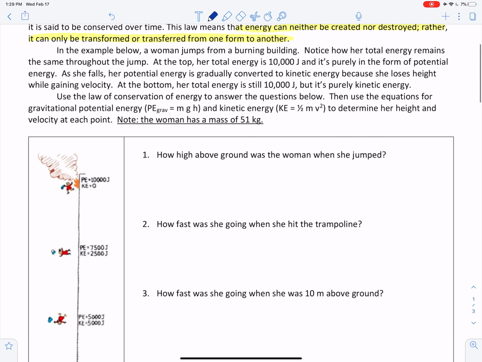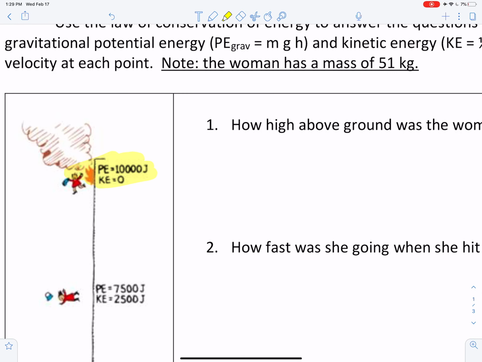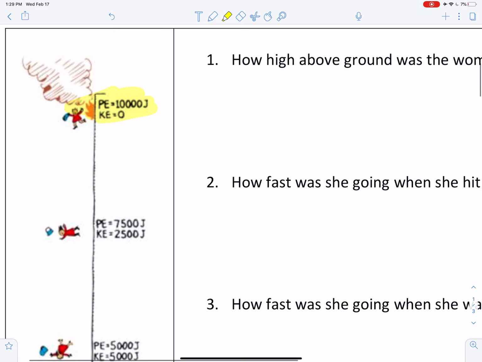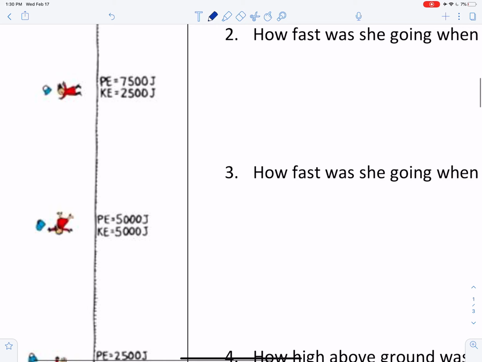Notice that at the top of the building, she's got a total of 10,000 joules of energy. And as she falls, her total energy remains the same. It's still 10,000 altogether, but now there's a little bit less potential, a little bit more kinetic. As she continues to fall, the total is still 10,000, but now she's losing even more potential and gaining even more kinetic. PE is potential energy, KE is kinetic energy.